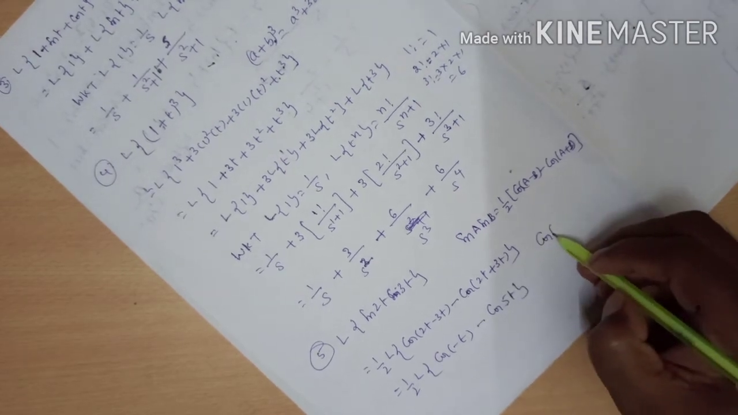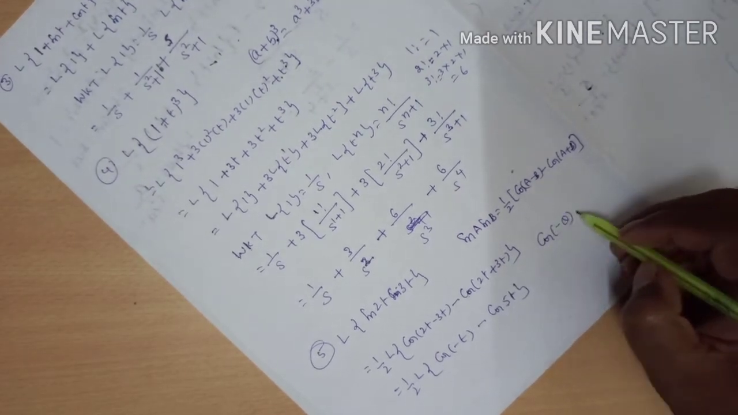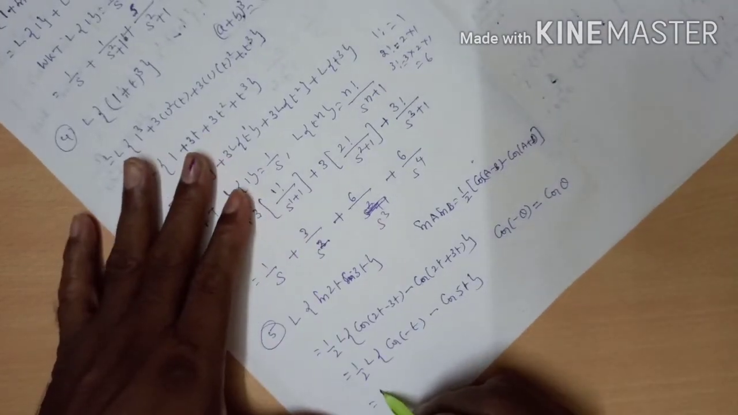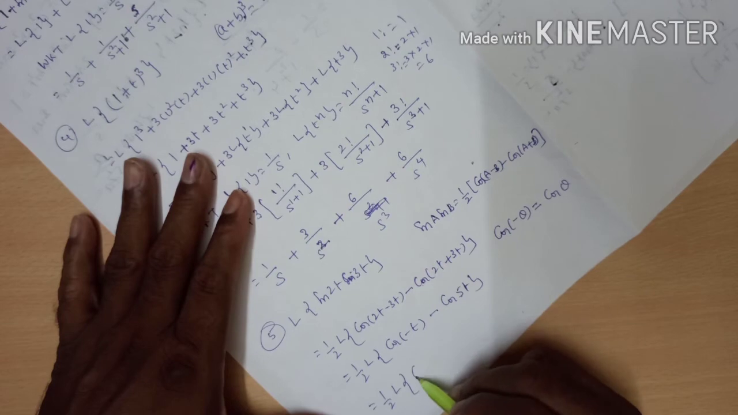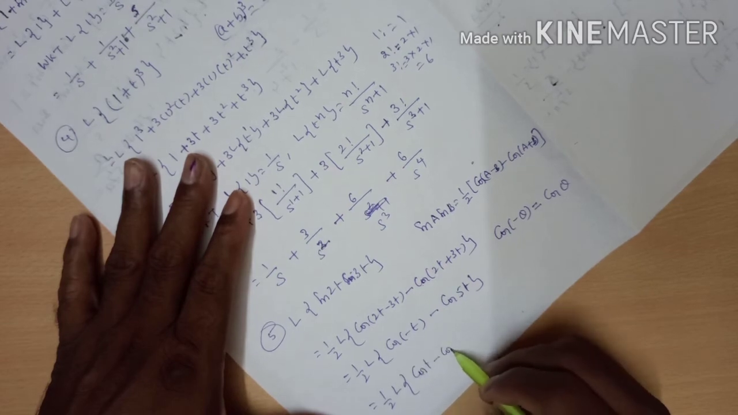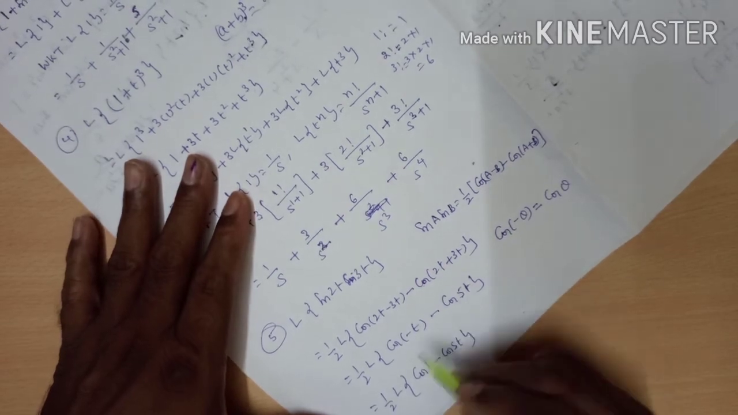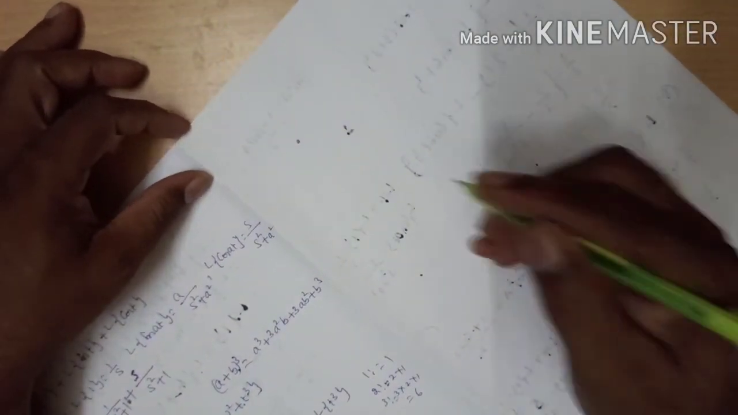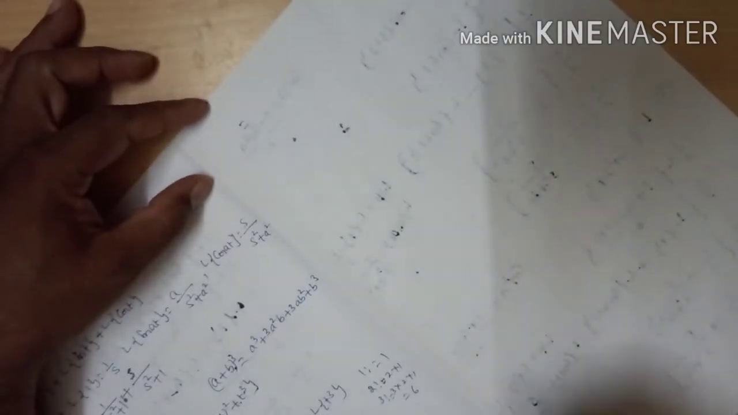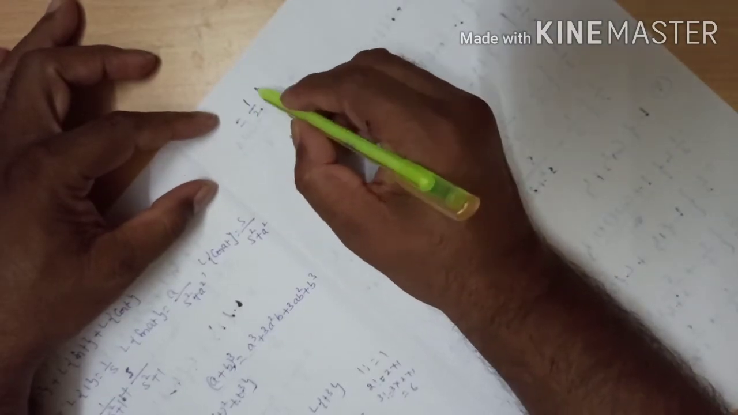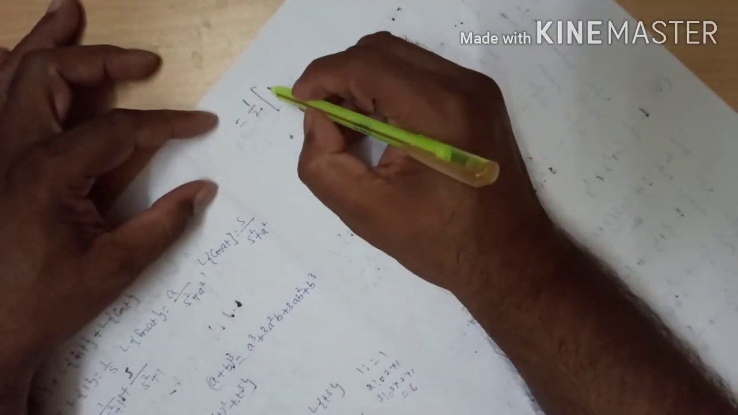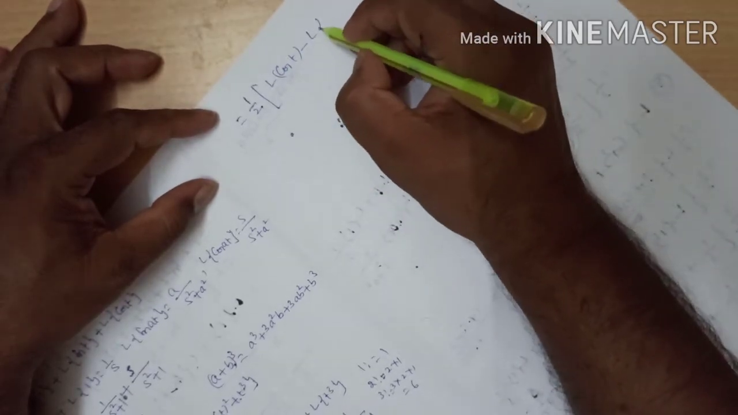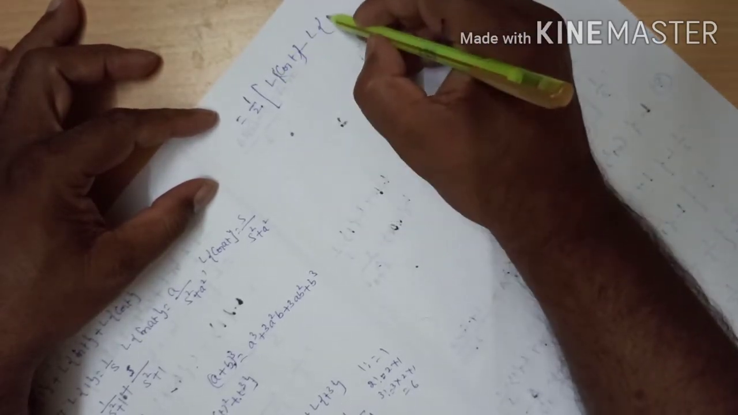Here you can see in fourth quadrant cos minus theta is equal to cos theta. Therefore 1 by 2 into L of cos t minus cos 5t is the simplification of the first term. Okay, next coming to the formula, linearity property is 1 by 2 is common for two terms, L of cos t minus L of cos 5t.